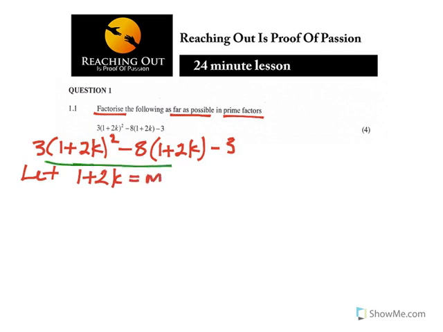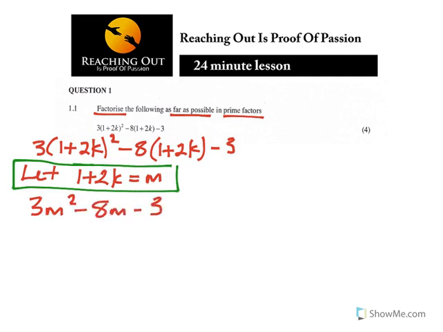That's something we can do so that you can simplify. It makes it easier for you to simplify if you let it be equal to m. Why? Because now where there is 1 plus 2k, you put an m, and you will have 3m squared minus 8m minus 3. As you can see, it becomes easier for you to solve that.